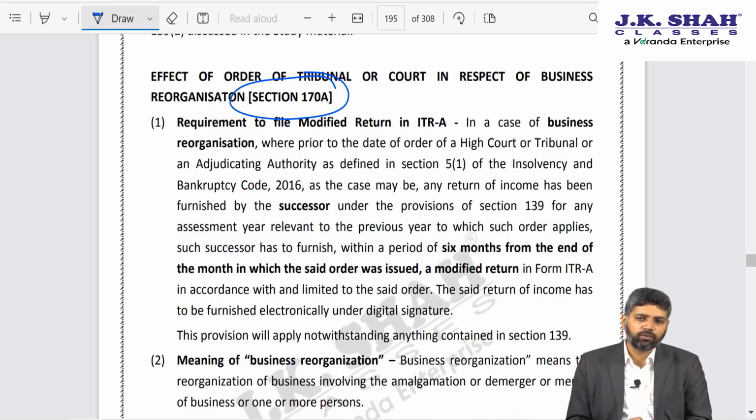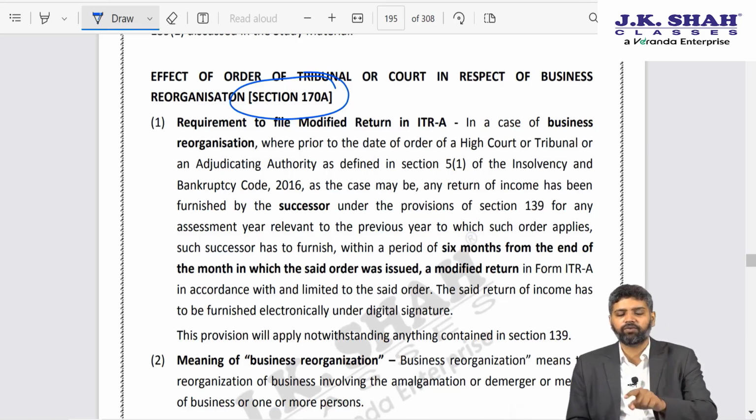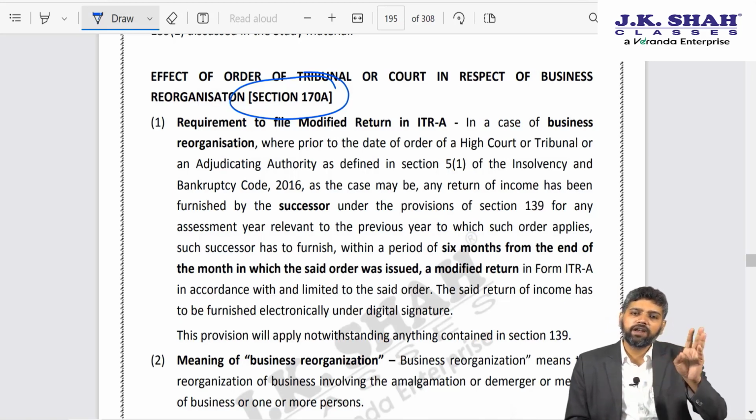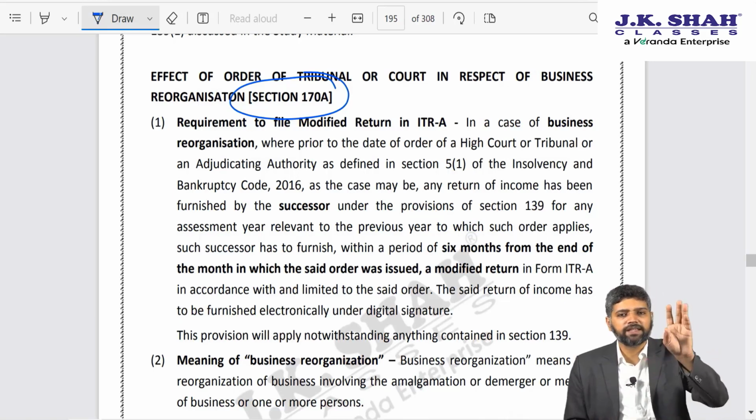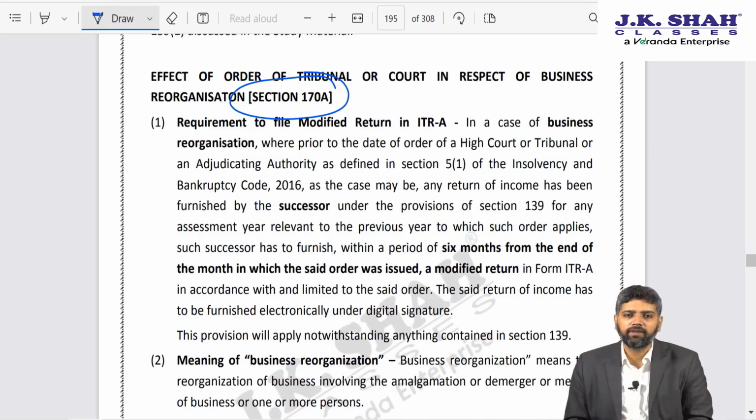So, in Maruti Suzuki's case, the assessing officer initiated assessment proceedings on a company which had already amalgamated into another company. So, let us say X Limited had amalgamated already into Y Limited.